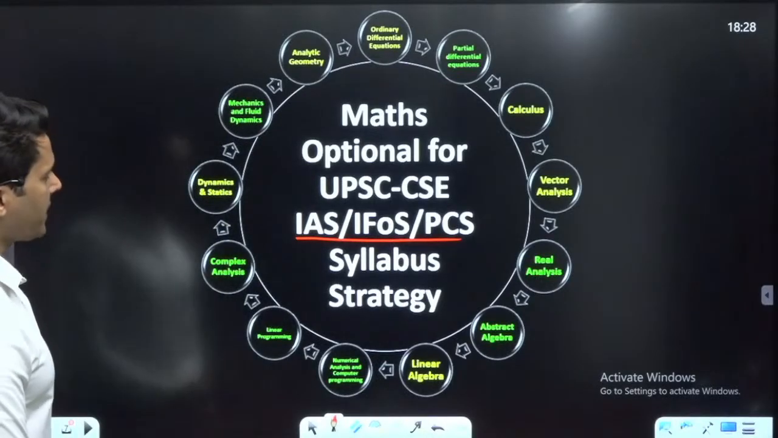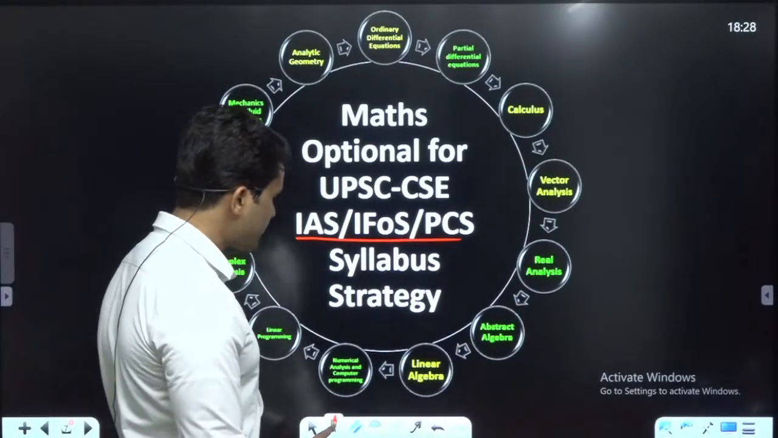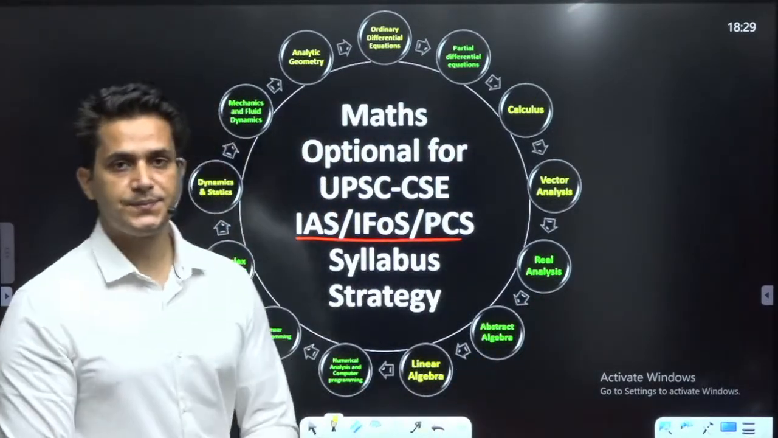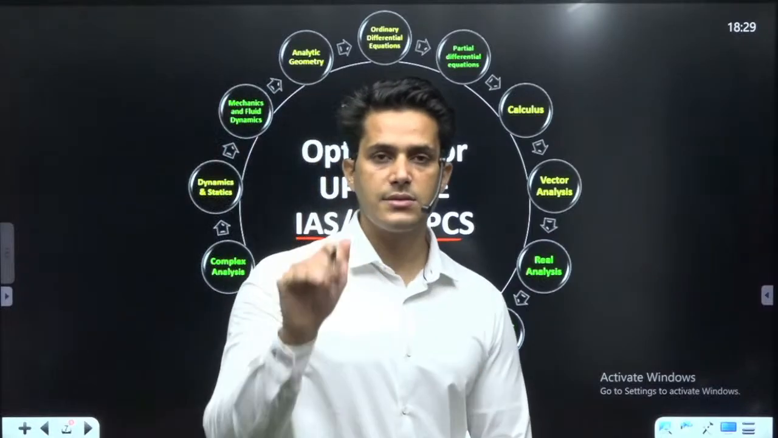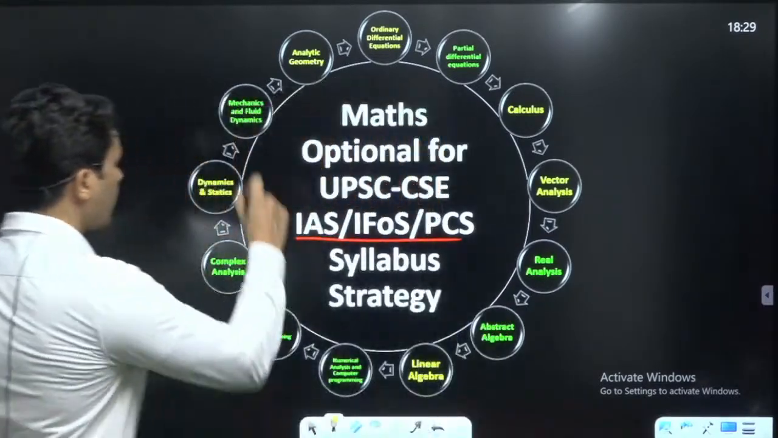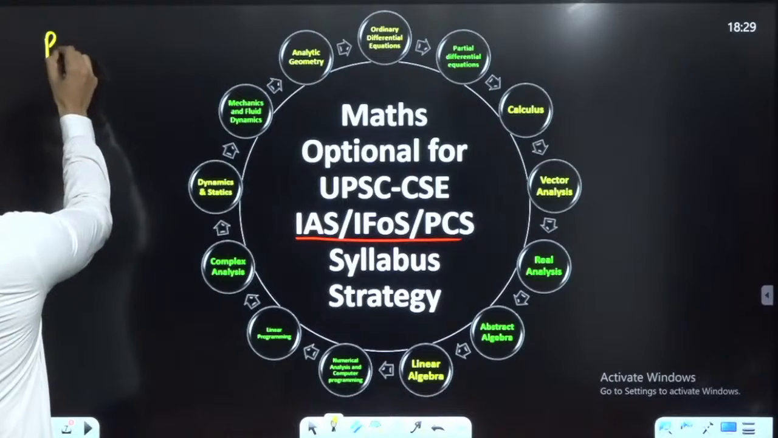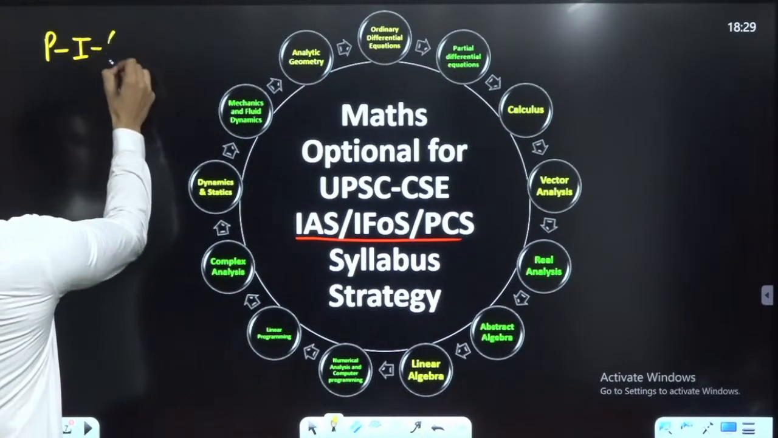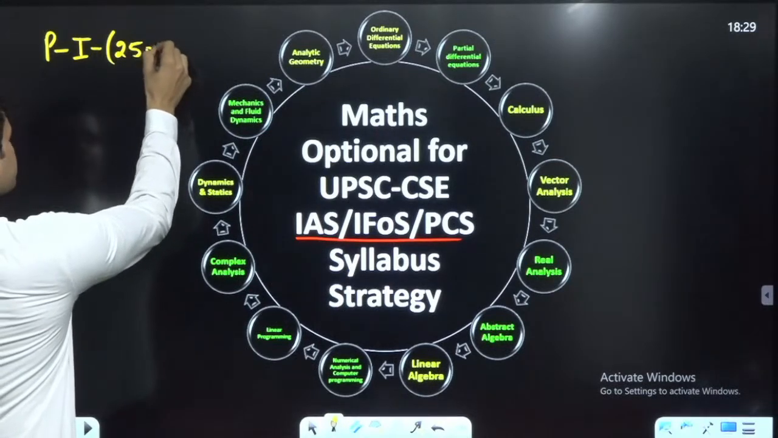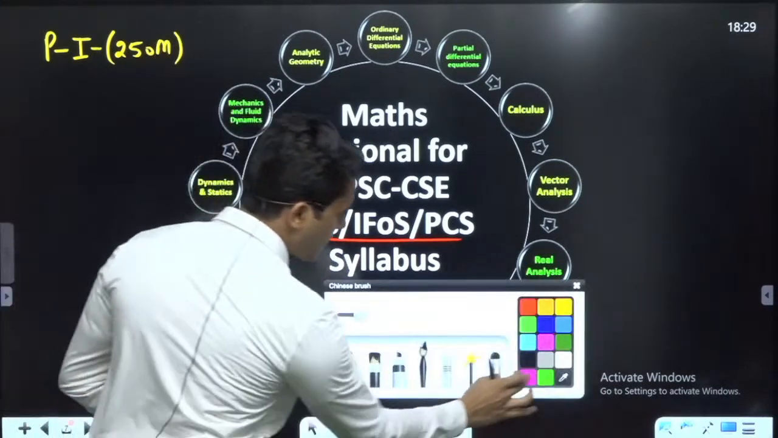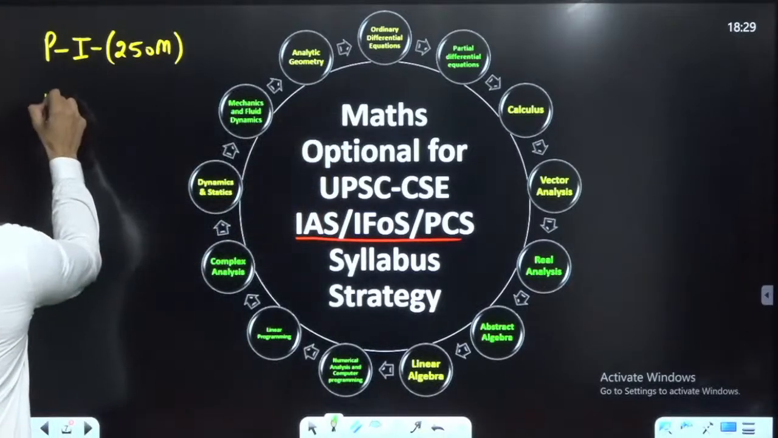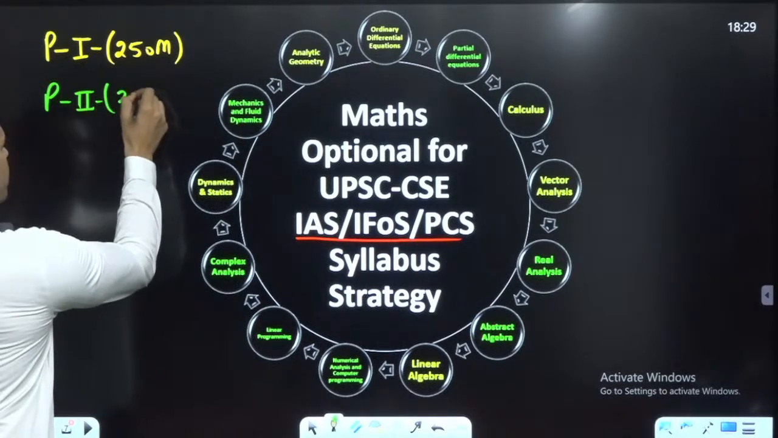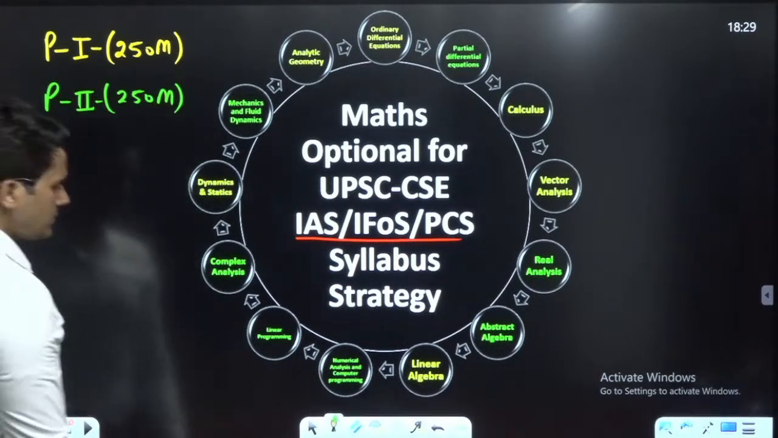So there are 13 topics, or if I say there are 13 books in the total syllabus of UPSC. Here in yellow color I have written paper 1, which is 250 marks, and in green color I have written paper second, which is also 250 marks. Okay? Now,